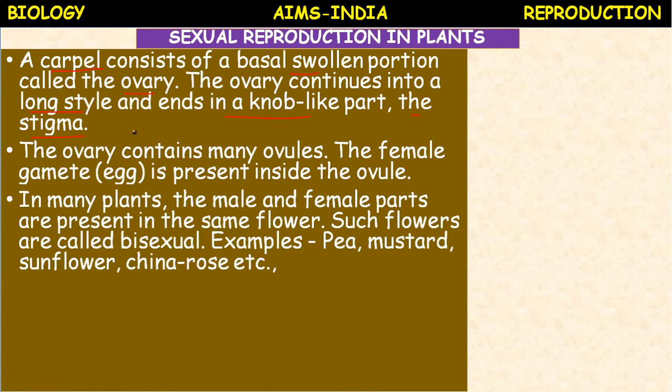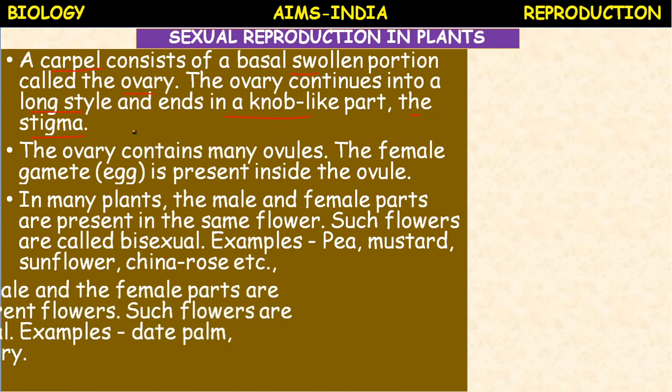In many plants, the male and female parts are present in the same flower. Such flowers are called bisexual flowers. For example, pea, mustard, sunflower, China rose or hibiscus. Most flowers are bisexual, possessing both male and female parts.